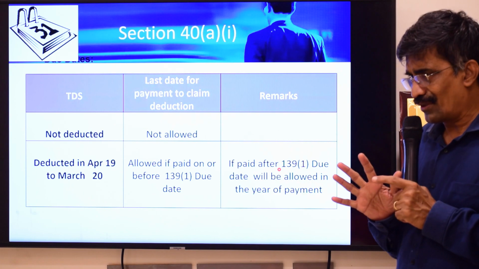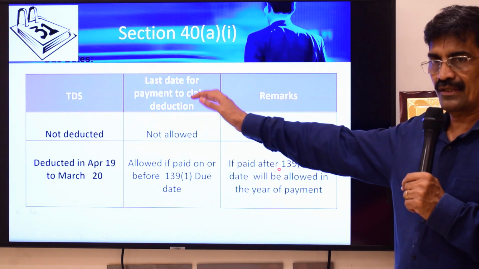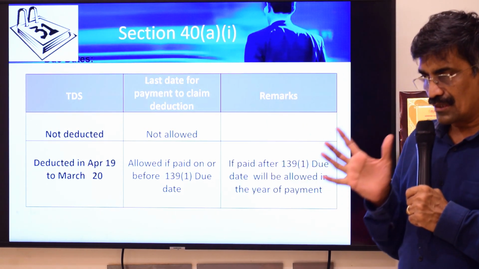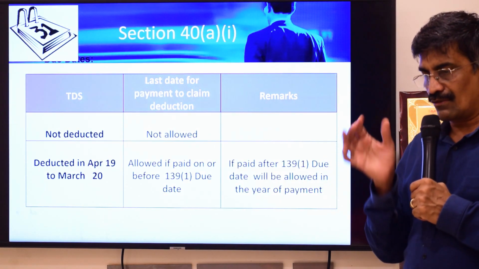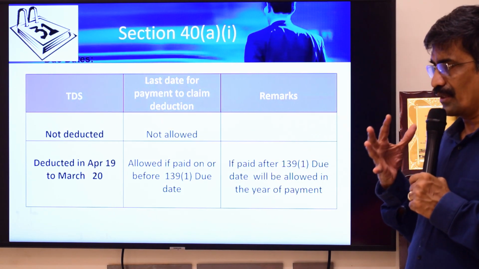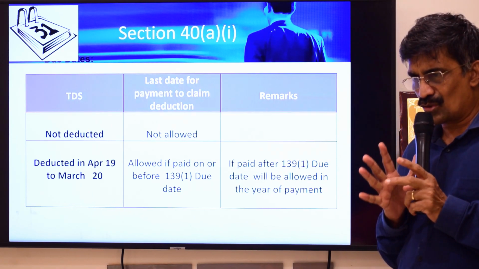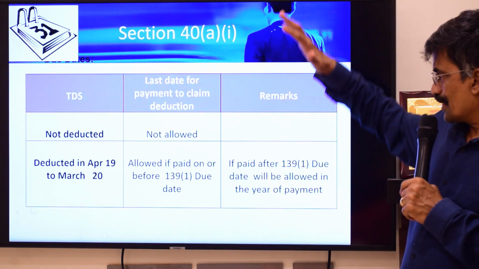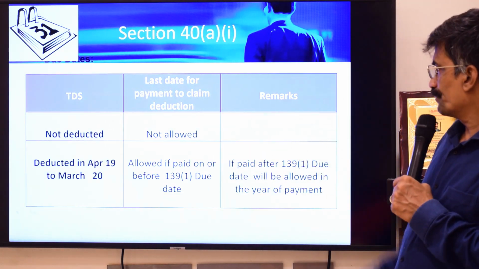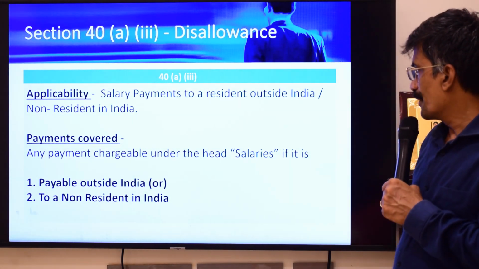So, 40I and 40IA, two differences are there. One is that 40I basically covers non-resident payments, whereas 40IA covers resident payments. In the case of 40I, 100% is disallowed, whereas in the case of 40IA, I'm only going to disallow 30%. So therefore, there are two differences. If you notice, the rest of the section is the same. There is no difference at all. So on this background, we look at 40IA.